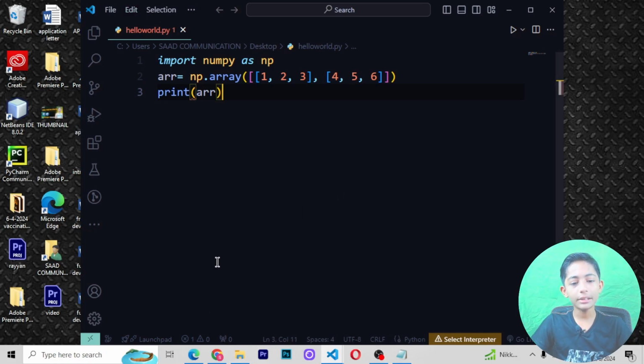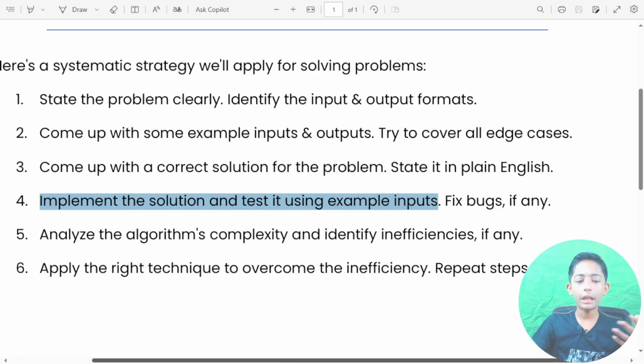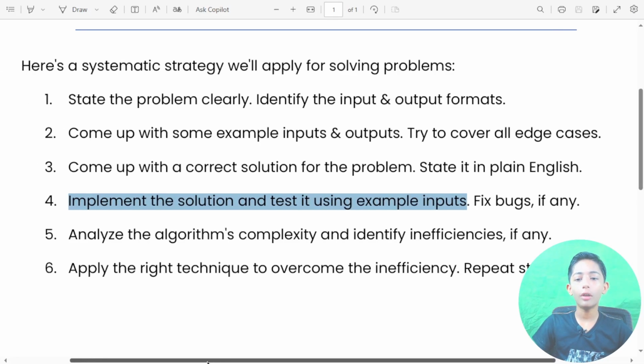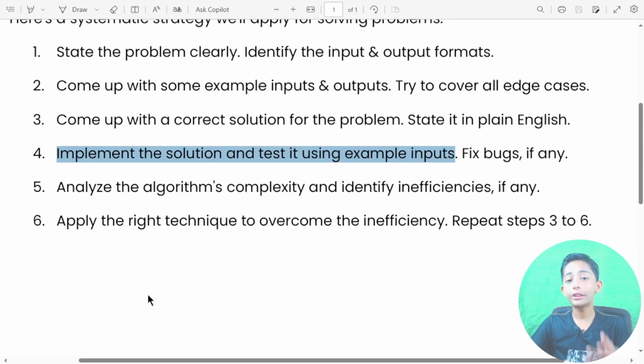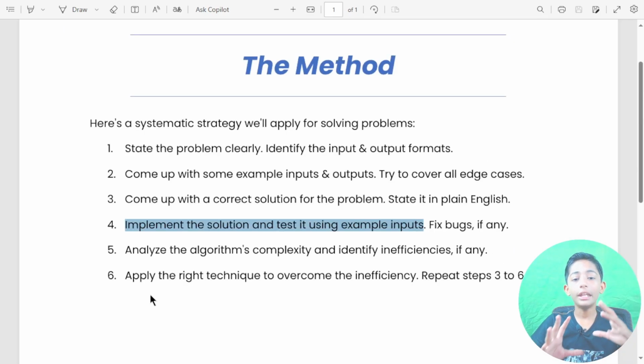So fix the bugs, and then it will be very easy to solve problems. Whenever anyone gives you a problem, you will solve it easily. That's why I'm telling you, please fix the bugs, and test using example inputs.